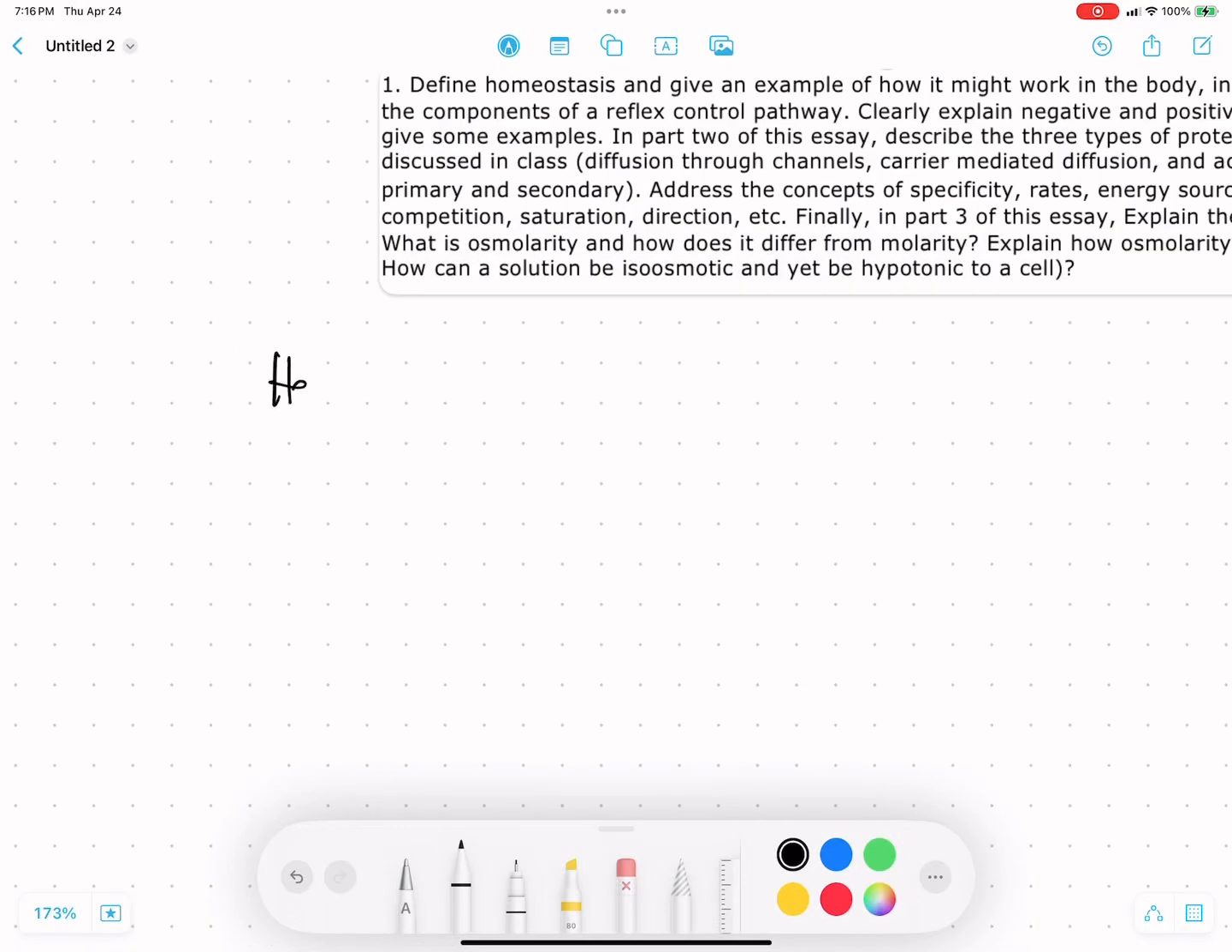Hello, this is my first essay question assignment. And so the first thing we're going to look at today is what is homeostasis? I'll write that here.